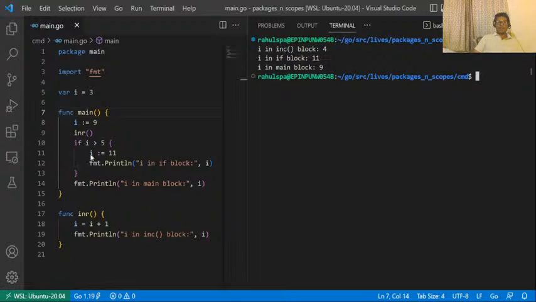At line number 11, I have declared another variable called I equal to 11. And I have printed the value of I inside the if block. At line number 14, I am again printing the value of I. If you observe the output of this, I inside the INR block is printing value 4. I inside the if block is printing value 11. I inside the main block is printing value 9.